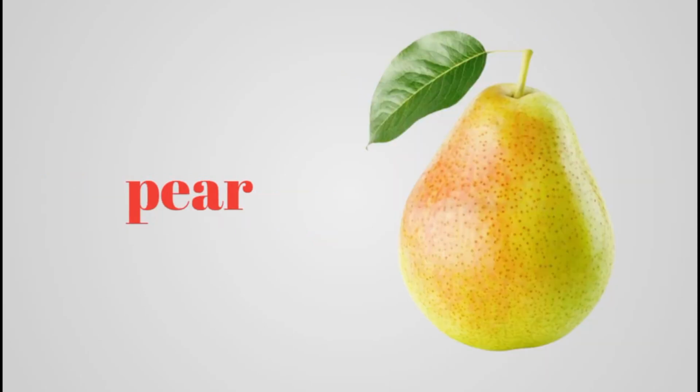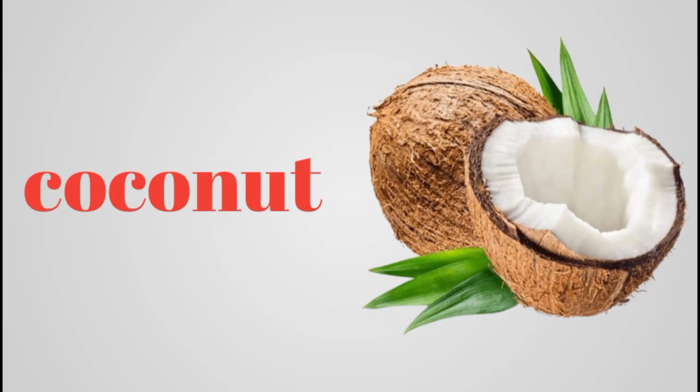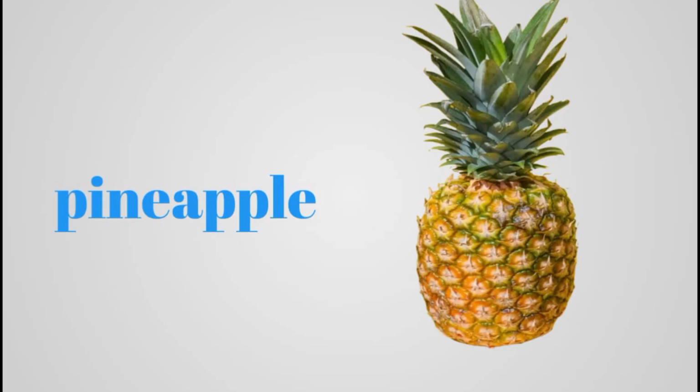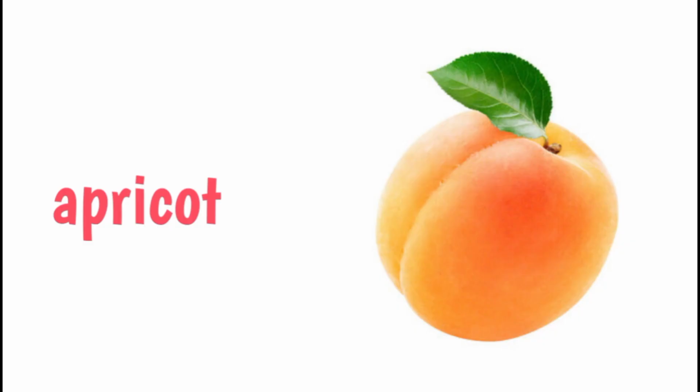This is a pear. Pear starts from P. This is a coconut. Coconut starts from C. This is a fig. Fig starts from F. This is a pineapple. Pineapple starts from P. This is an apricot. Apricot starts from A.